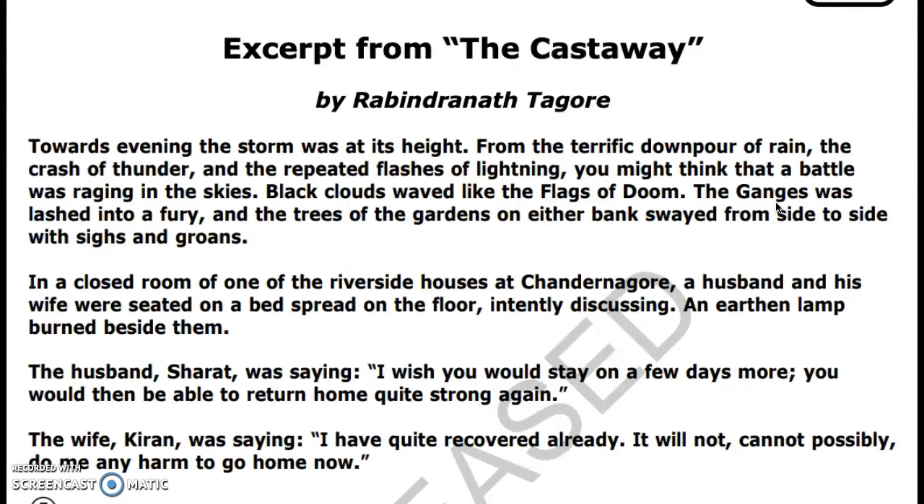Another thing that points to the fact that this is a river is where it says, the trees of the gardens on either bank swayed from side to side. When we use the word bank, and we're not talking about money, we're usually talking about the banks of a body of water. Specifically, usually either a lake or a river. So maybe you couldn't get that it's a river necessarily, but from putting all these clues together, you would definitely know that the Ganges is some type of body of water. And that's how you would draw an inference from a story.